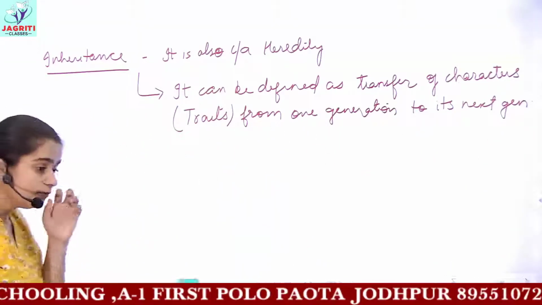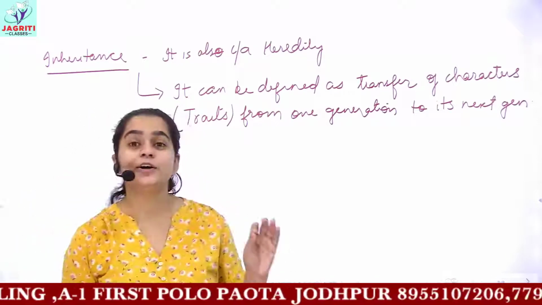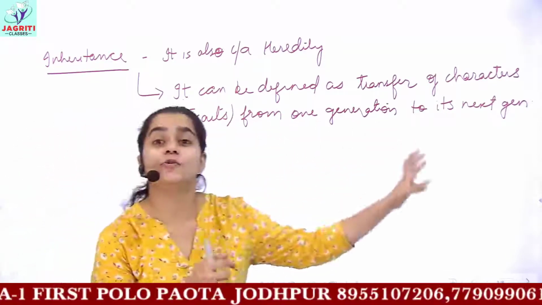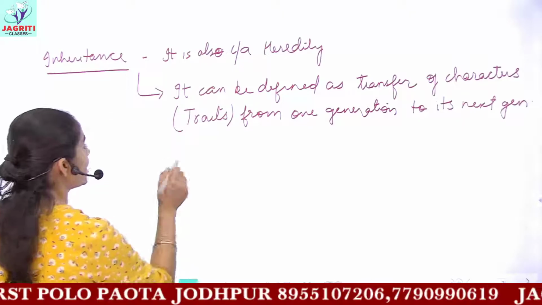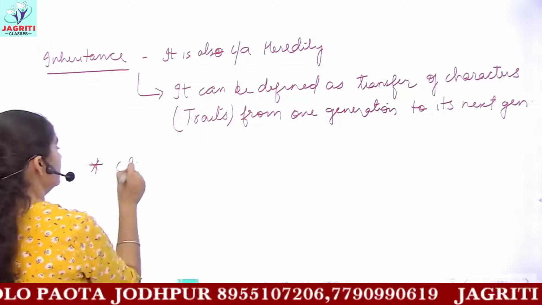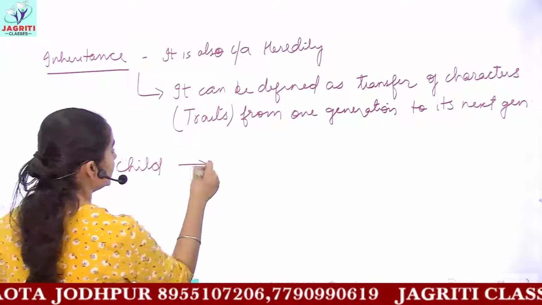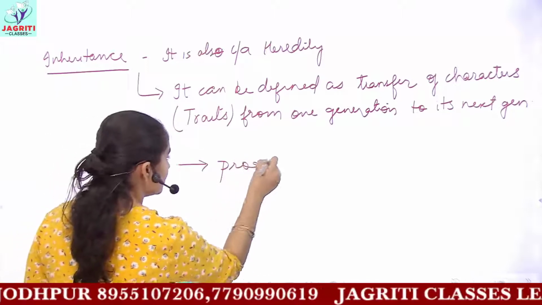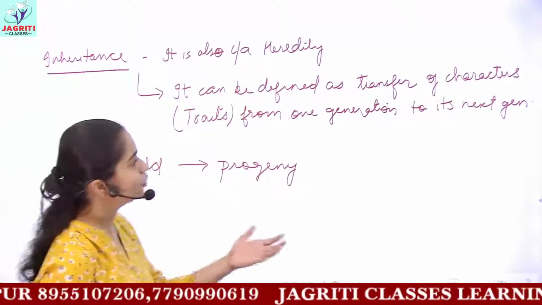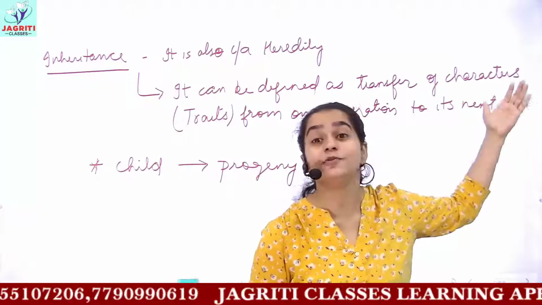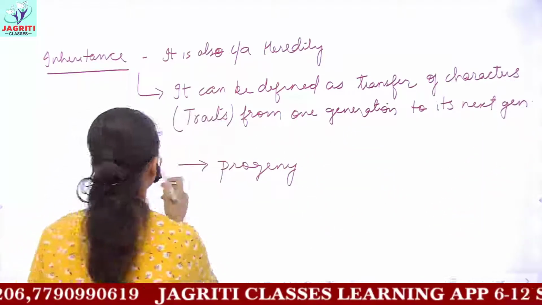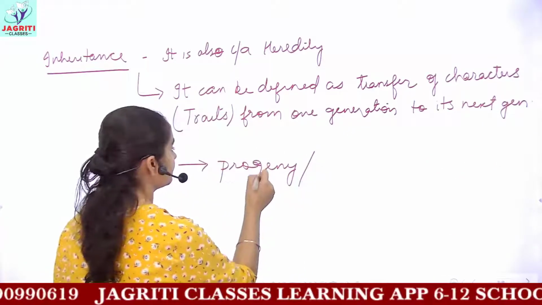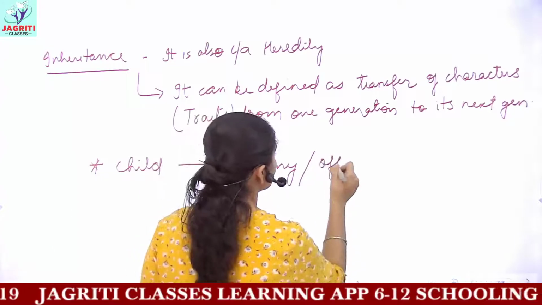Now I used the phrase transfer of characters from parents to offsprings. Offspring here means child. Remember, the child is also known as progeny. The word used for child can be the next generation, the future generation, or you can call the child the progeny, or it is also known as offspring.